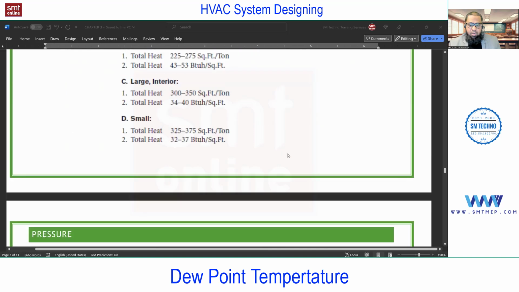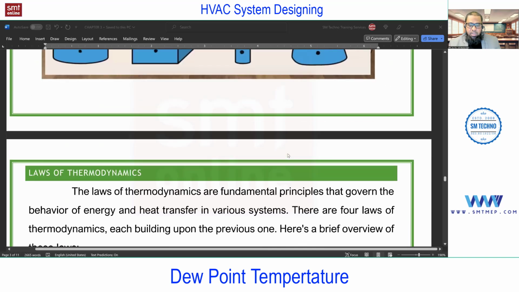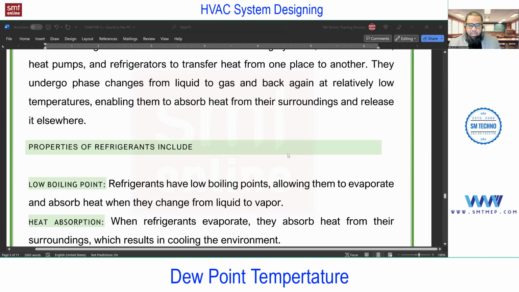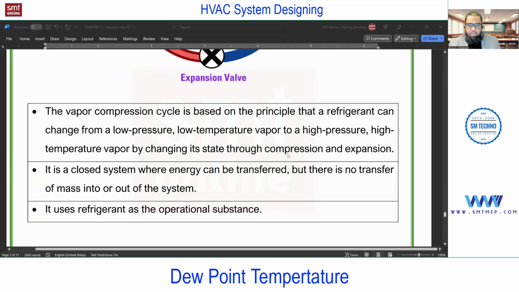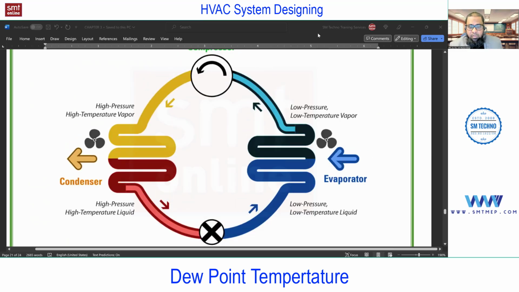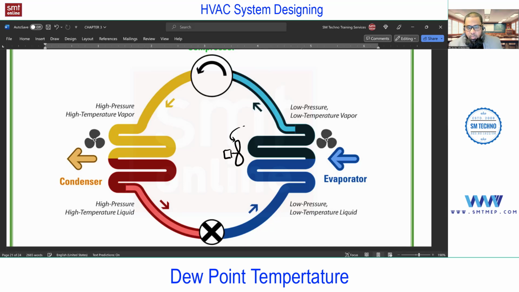I believe you already have the old notes. In that you can find chapter 3 and add this point, or else write it somewhere and update it later when I share. So here in the vapor compression cycle, I believe it's visible on screen. We are using a fan which will supply the air from the room. Suppose room air is 30 degrees centigrade, hot and humid. When the room air flows over this coil, what will happen? You will get cool and dry air.